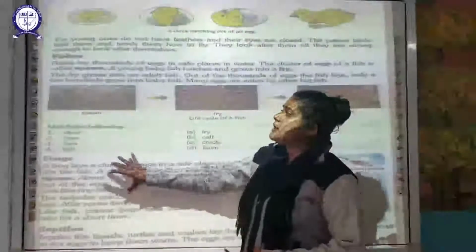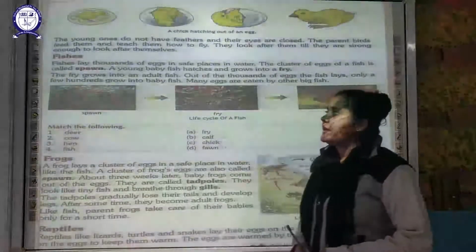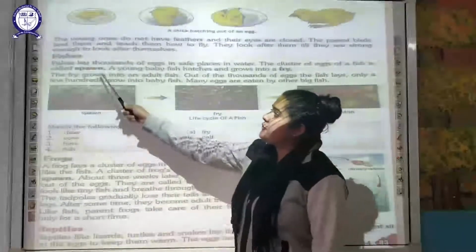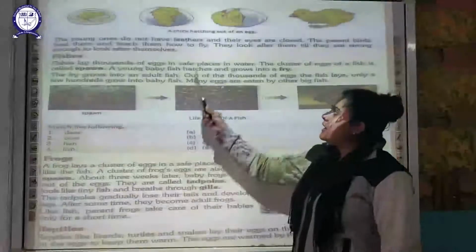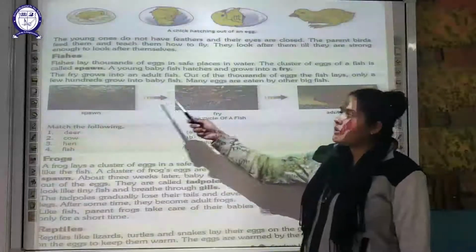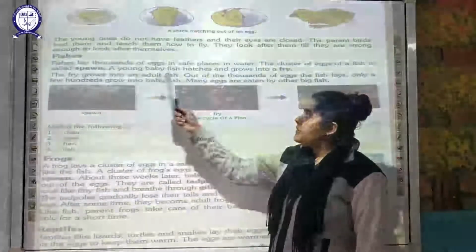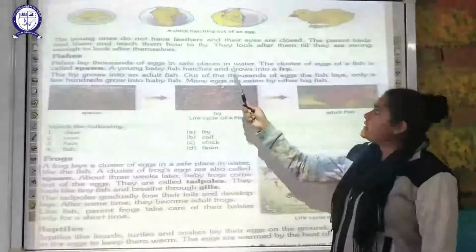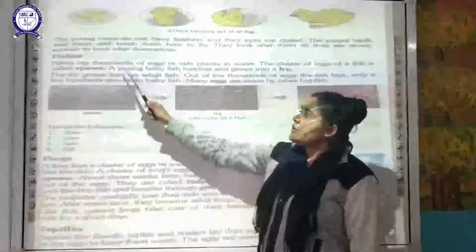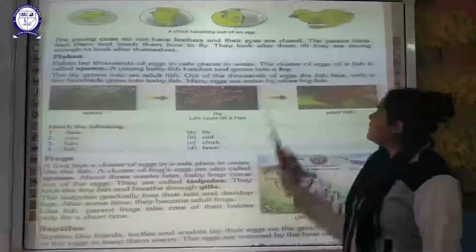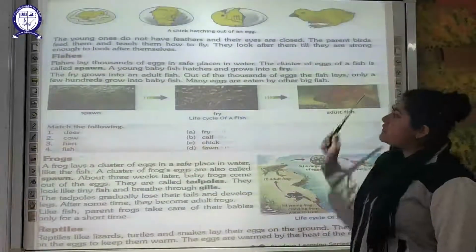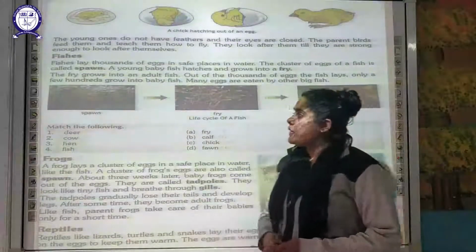Next, the next animal which is going to lay eggs is your fish. Fishes lay thousands of eggs in a safe place in water. As you are aware, fishes are aquatic animals, so they are going to lay the eggs in water. The thing is, they are going to lay thousands of eggs together. This cluster of eggs of a fish is called spawn.